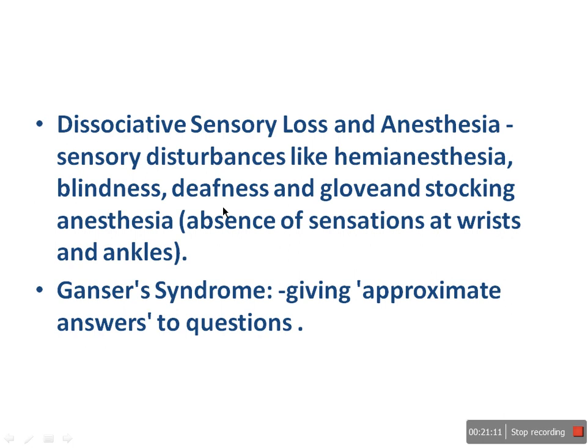When you touch his hand, he will tell you he cannot feel that, or sometimes the patient will tell he is blind now, he cannot see anything, he cannot hear anything. And sometimes it's called glove and stocking anesthesia, which means when you check his wrist and ankle, he will tell he cannot feel the sensation.